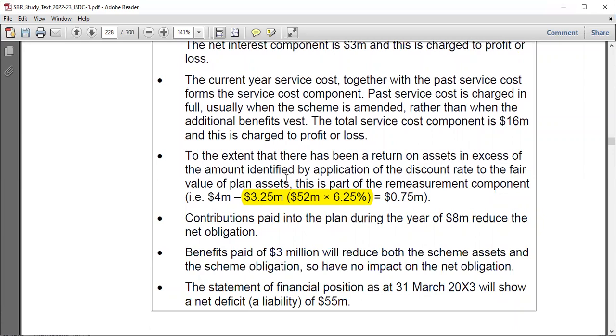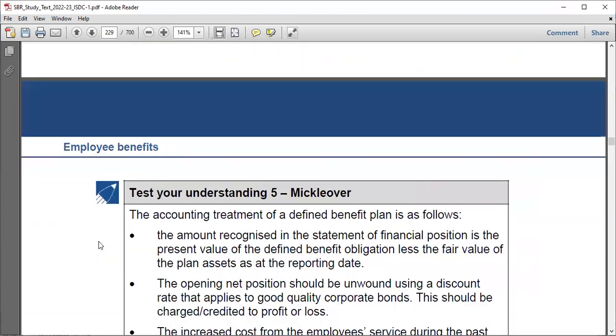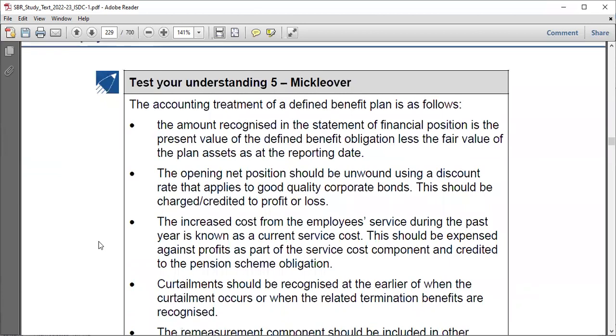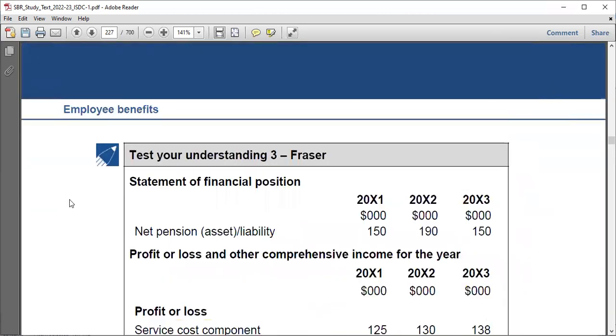Okay, so we are told here that contributions paid into the plan increase assets and so reduce the net obligation. Benefits paid will reduce both assets and liabilities and so have no impact on the net obligation. The statement of financial position figure should be that last amount of 55. So when you find something on accounting treatment, you have to be very, very careful and watchful, right? This was something very important.